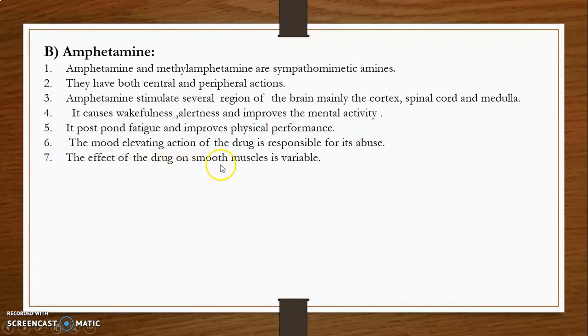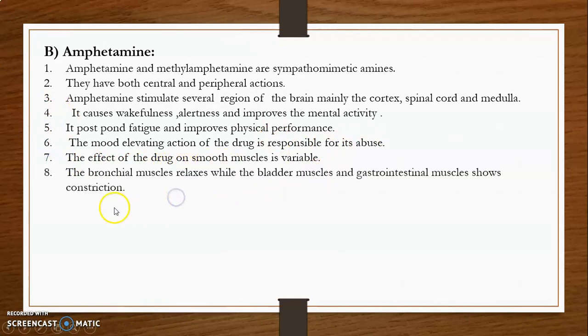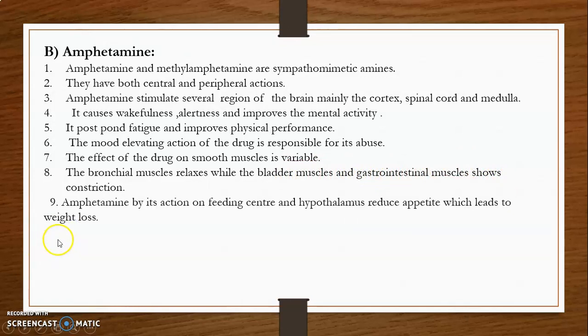The effect of the drug on smooth muscle is variable. The bronchial smooth muscle relaxes, while the bladder muscles and gastrointestinal muscles show constriction. Amphetamine, by its action on the feeding center in the hypothalamus, reduces the appetite, which leads to weight loss.